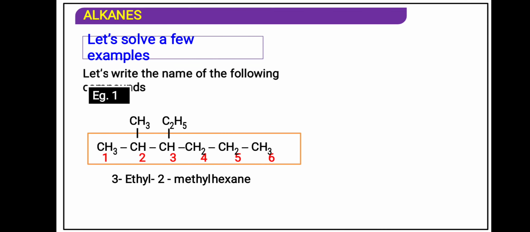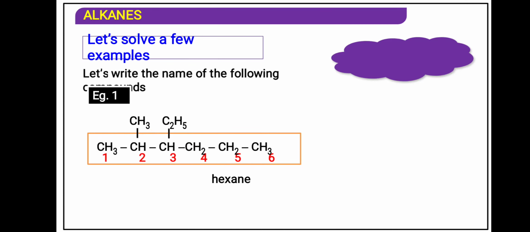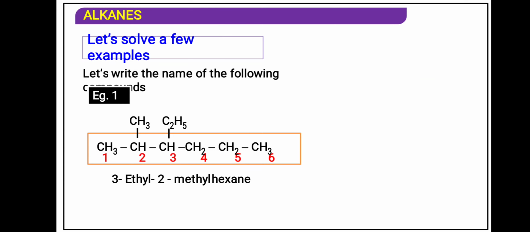So we have to give the numbers according to the chain, but while writing the name, we have to follow the alphabetical order. E for ethyl comes first and M comes later. So we will write 3-ethyl-2-methyl hexane. See, between number and alphabet there is a hyphen, and if there are 2 numbers, there will be a comma. We will see that in later examples. So 3-ethyl-2-methyl hexane.